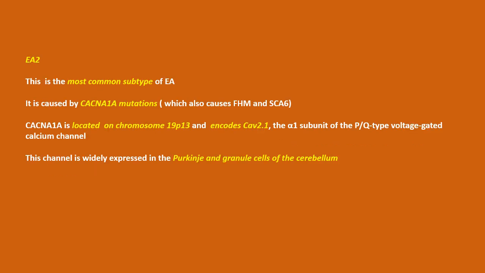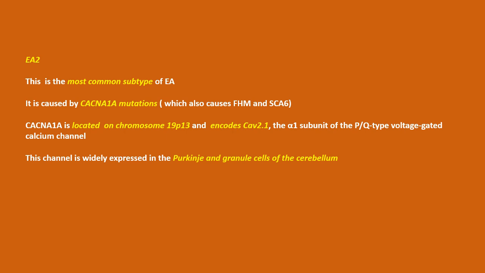Episodic ataxia type 2. This is the most common type of episodic ataxia. It is caused by mutations in the calcium channel gene, CACNA1A. Mutations in this gene also cause familial hemiplegic migraine and spinocerebellar ataxia type 6.